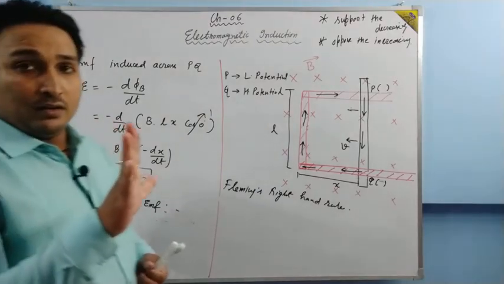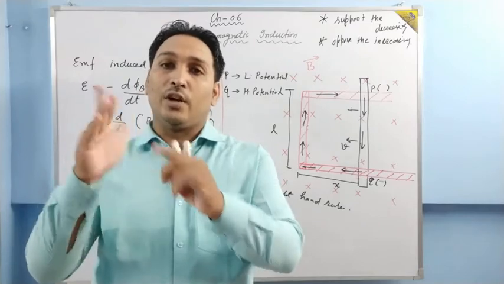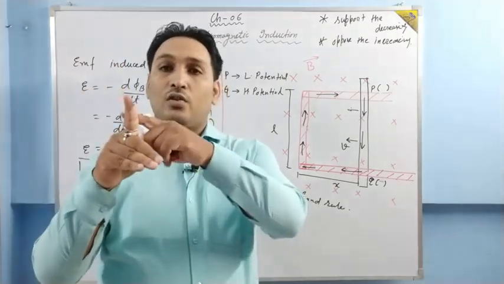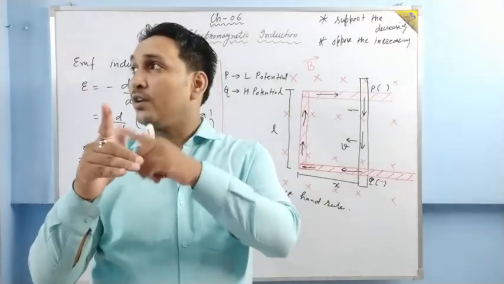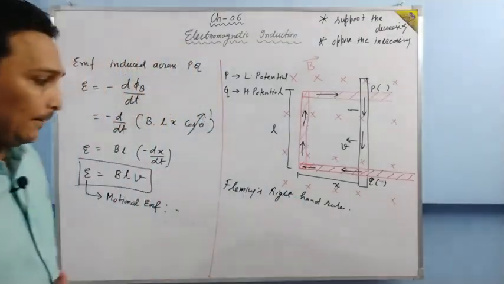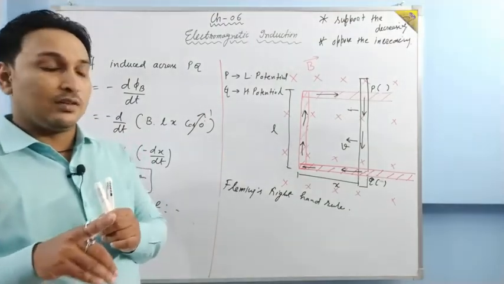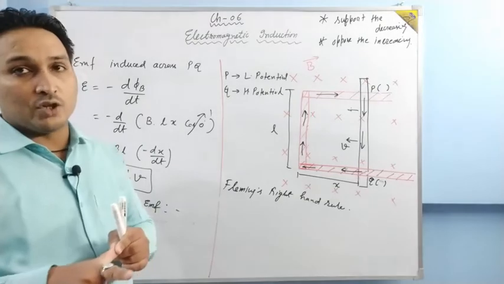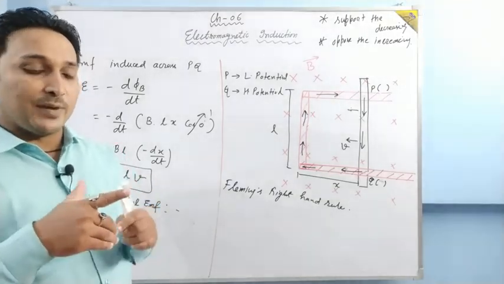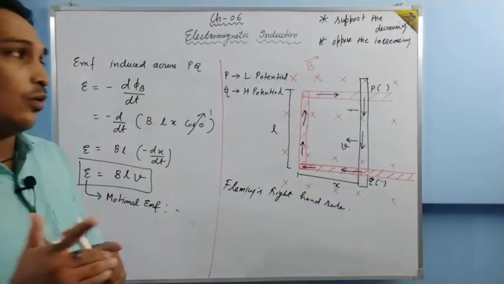In the right hand, you take your thumb, your forefinger and your middle finger, and arrange them so that all three fingers are perpendicular to each other. The thumb indicates the direction of motion of the conductor. The forefinger should be in the direction of the magnetic field. Then the middle finger tells us in which direction the current will flow.